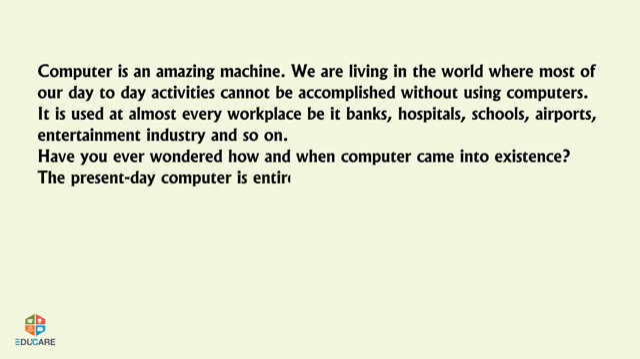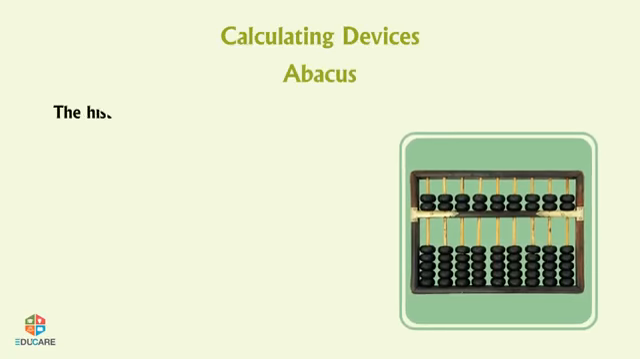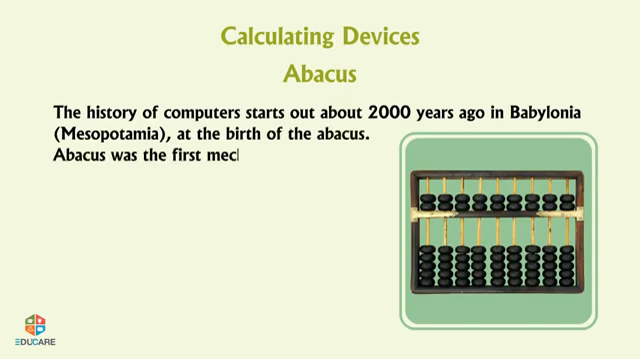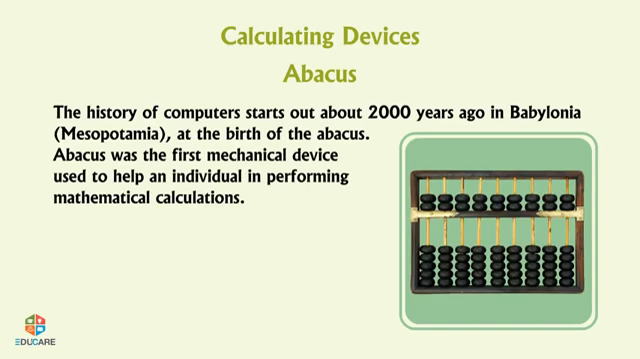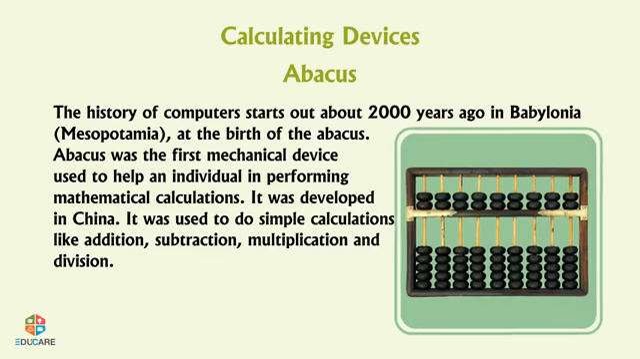The present-day computer is entirely different from the earlier devices. Let us learn more about it. Calculating devices. Abacus. The history of computers starts out about 2000 years ago in Babylonia, Mesopotamia, at the birth of the abacus. Abacus was the first mechanical device used to help an individual in performing mathematical calculations. It was developed in China. It was used to do simple calculations like addition, subtraction, multiplication, and division.